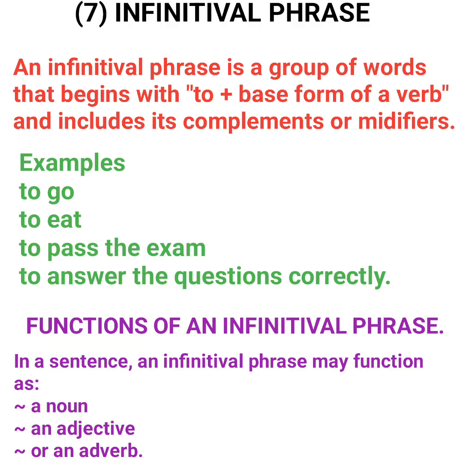In a sentence, an infinitival phrase may function as a noun. It means, number one, the very first function of an infinitival phrase. You have known how to identify an infinitive: "to" plus verb, and sometimes some other complements. For instance, to pass the exam. So we can see "to go" is infinitival, "to eat," "to answer the question correctly." All those ones are infinitival phrases. So the first function, it can serve as a noun.